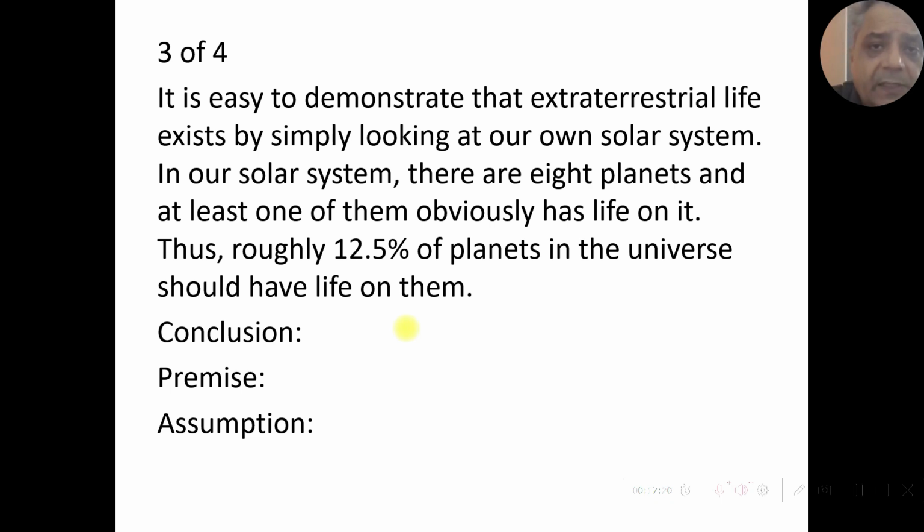And on what basis does the author reach this conclusion? The information is, in our solar system there are 8 planets and at least one of them obviously has life on it. So the ratio of planets having life versus the planets not having life is 1:8. So here the assumption is that the ratio of 1:8, or the 12.5% percentage, applies to the rest of the universe as well.